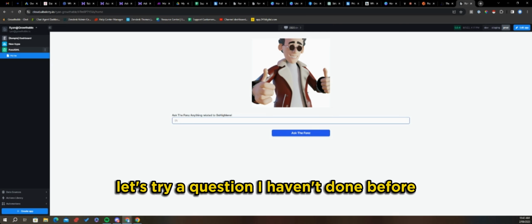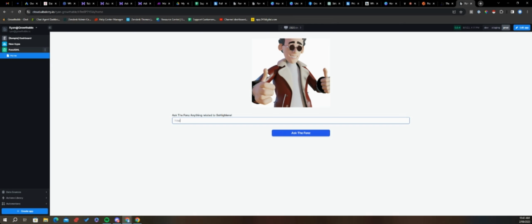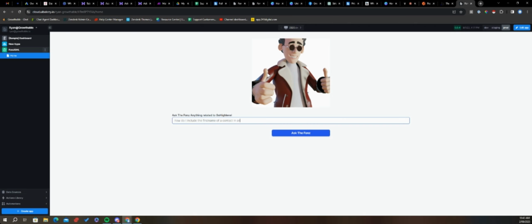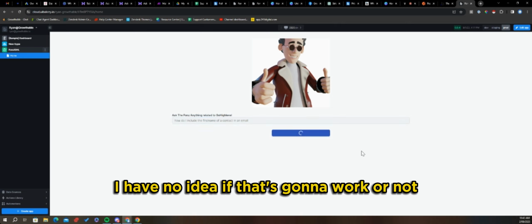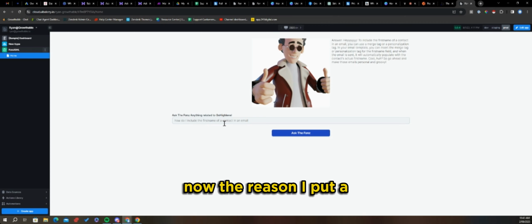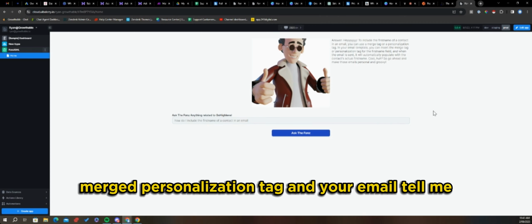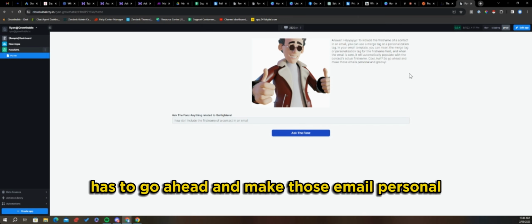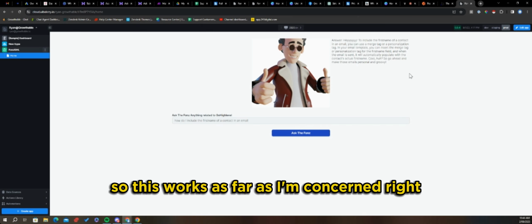Let's try a question I haven't done before. How do I include the first name of a contact in an email? I have no idea if that's going to work or not. Let's ask the Fonz. Now, to include the first name, use the merge personalization tag in your email template instead. Cool, huh? So go ahead and make those emails personal and groovy. Great, cool. So this works as far as I'm concerned, right?